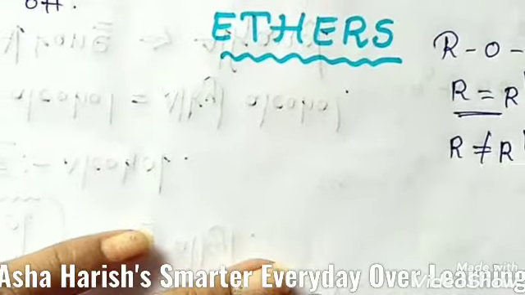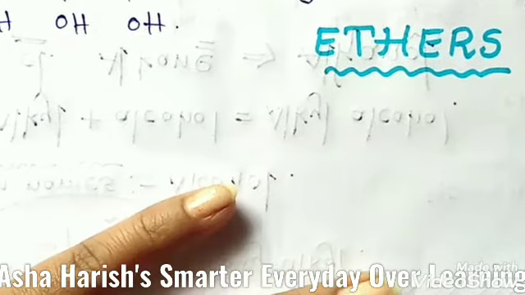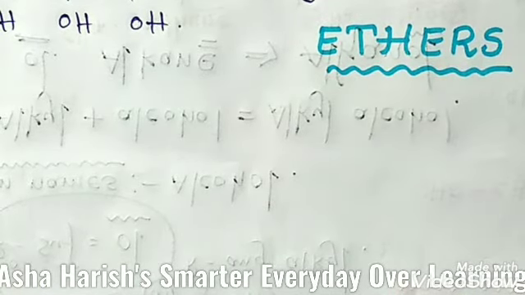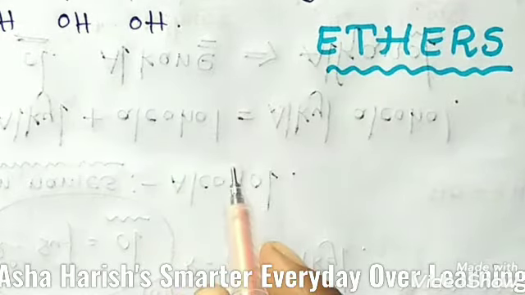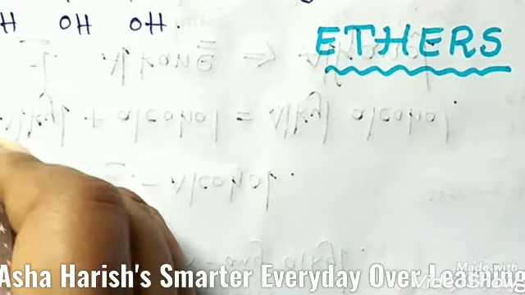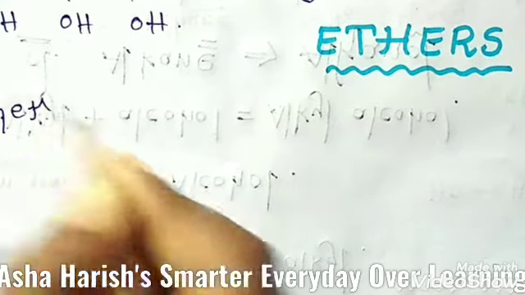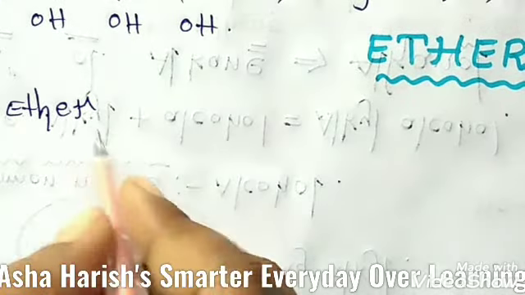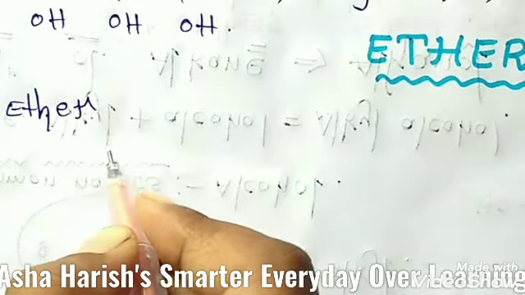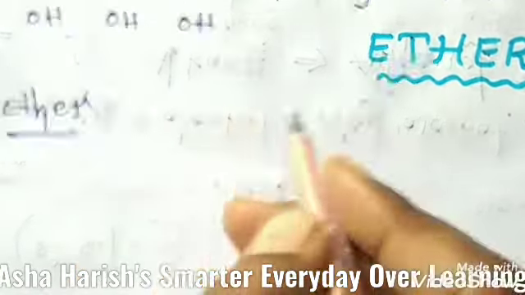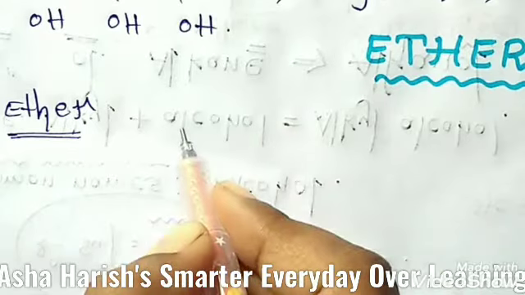And students, what are the common names in case of mixed ethers? As I told you, if R and R' are different, if not equal, then for mixed ethers the word root should be ether, and the names of the alkyl groups are arranged in alphabetical order.